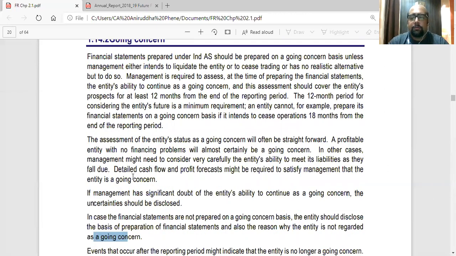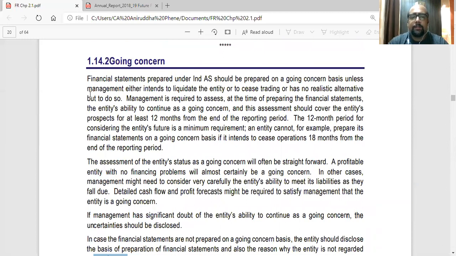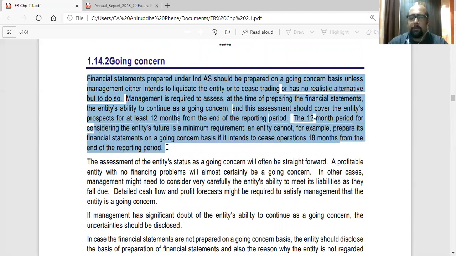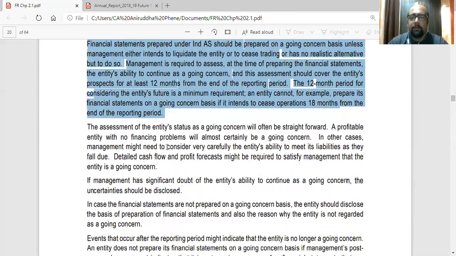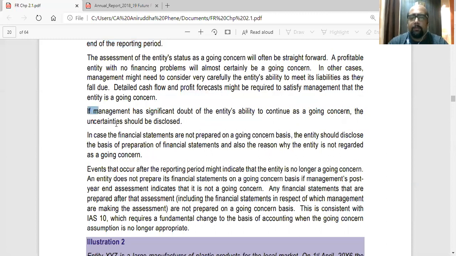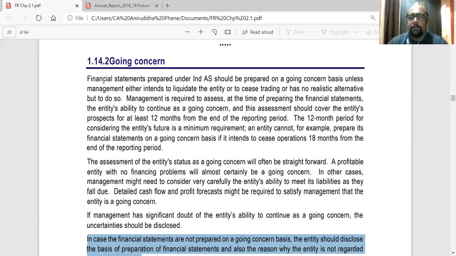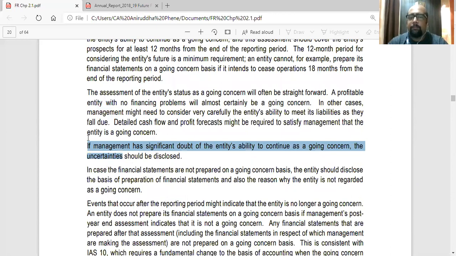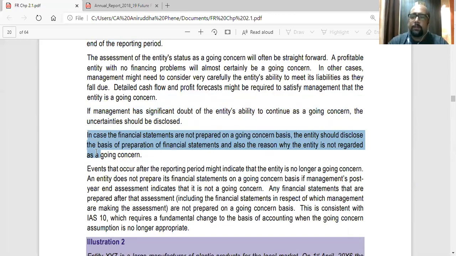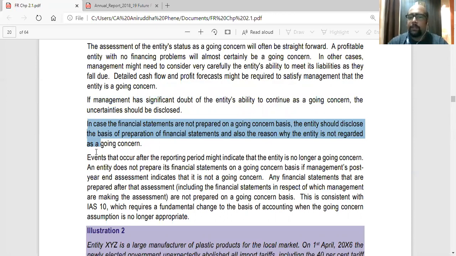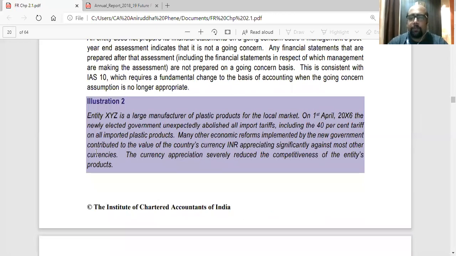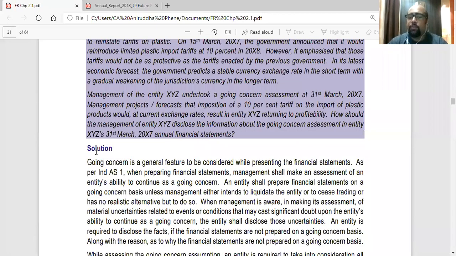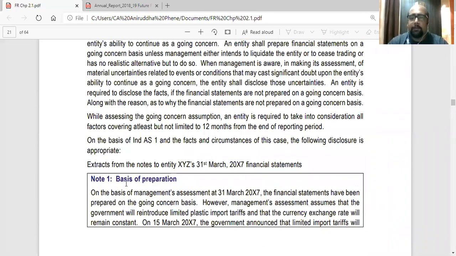Okay, so in this going concern part, you have to write this first para, going concern first para, second para, sorry, third para, and fourth para. First, third, fourth, and then illustration 2, the solution along with the extract. So that is what they have asked.